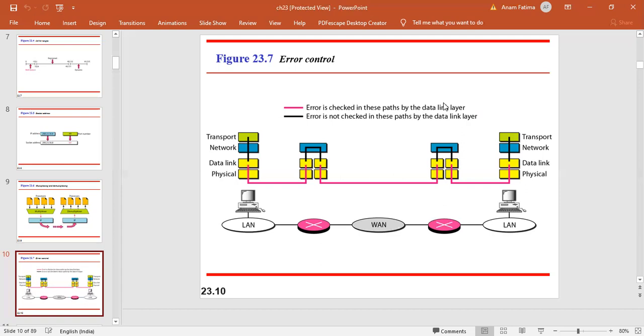If your application, which is using the services of the transport and the network layer, requires reliability, then since the network layer is not responsible, it is a connectionless, unreliable protocol, your IP protocol, right? So if you need reliability, then at transport layer, we have an option of adding the reliability in the form of your TCP protocol, because TCP is a connection-oriented and reliable protocol.